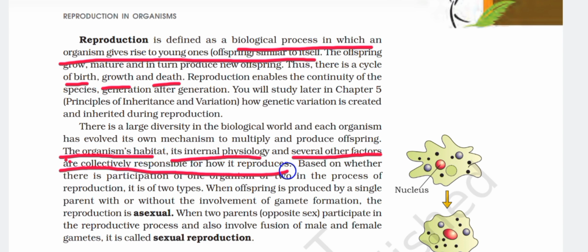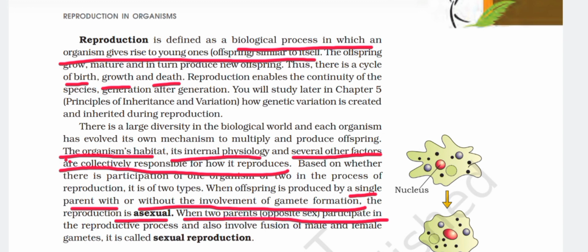Based on whether there is participation of one organism or two in the process of reproduction, it is of two types. When offspring is produced by a single parent with or without the involvement of gamete formation, the reproduction is asexual. When two parents of opposite sex participate in the reproductive process and also involve fusion of male and female gametes, it is called sexual reproduction.